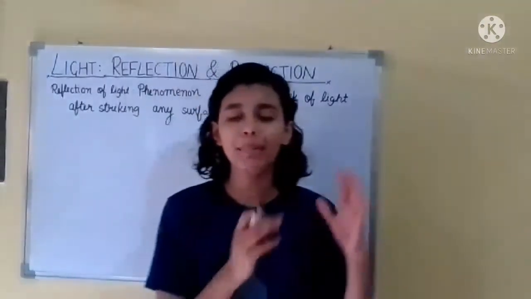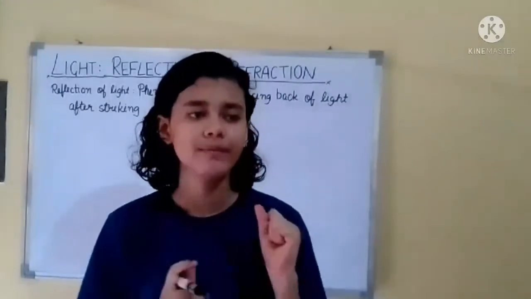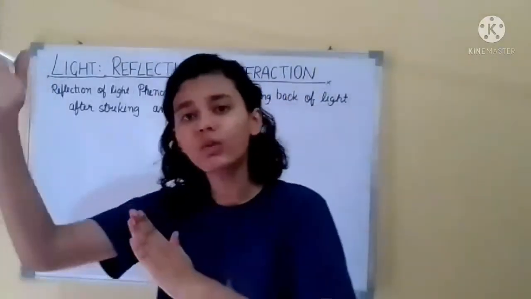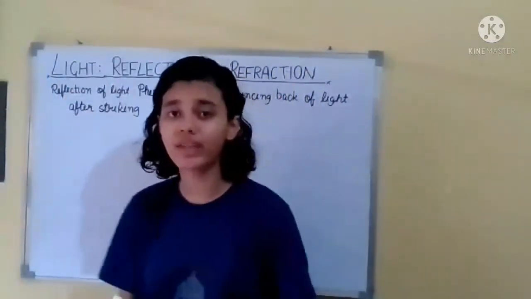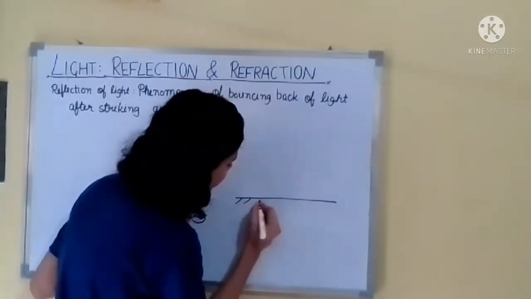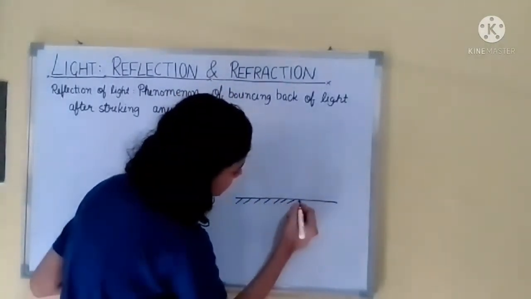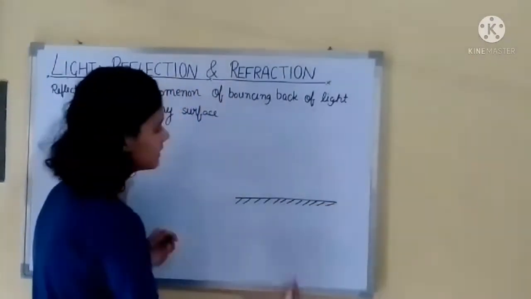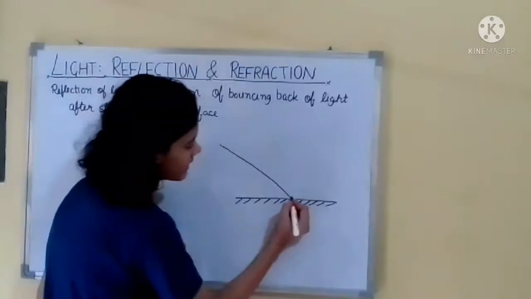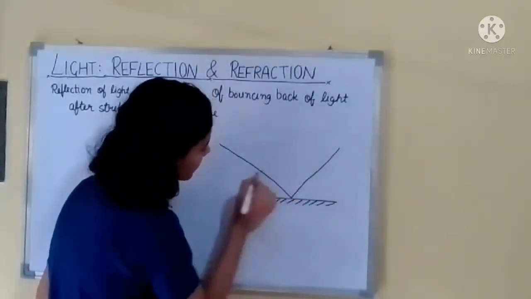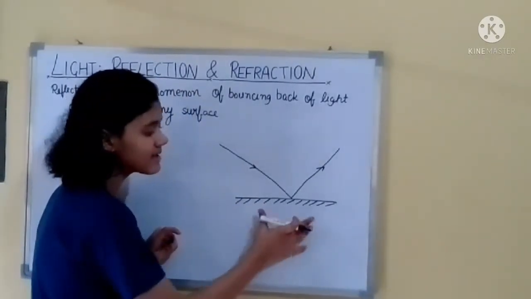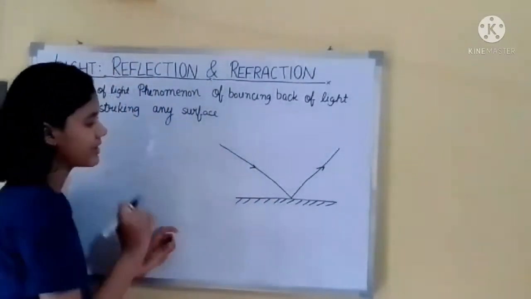When the light bounces back to the same medium, when the ray of light strikes a surface and then goes back to the same medium, it is known as bouncing back of light. Like this: if this is a plane mirror, a ray of light is coming like this. It is incident over here, and then again goes to its own medium. Then this is known as reflection.